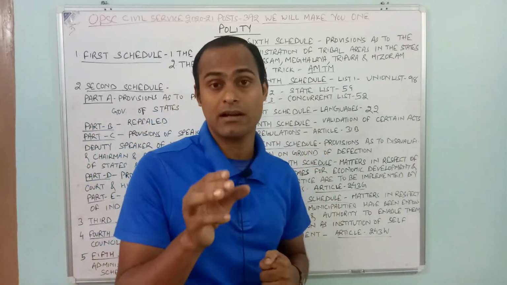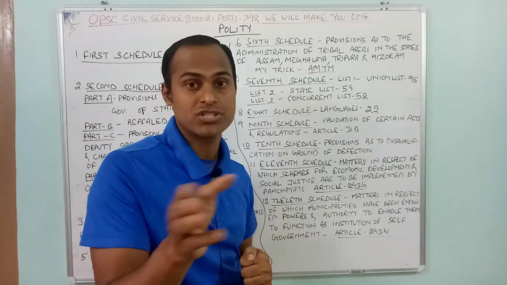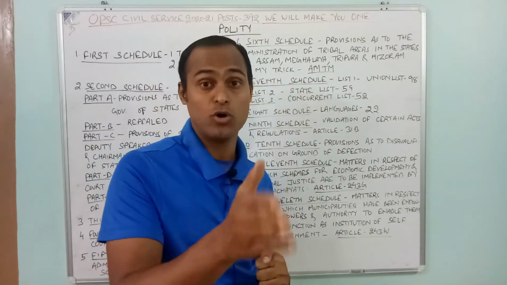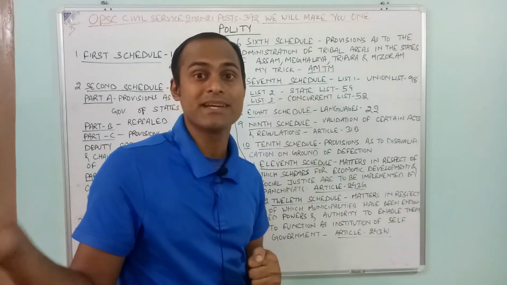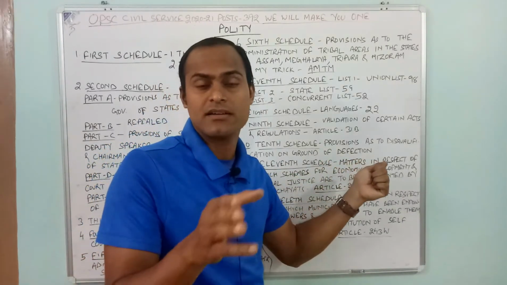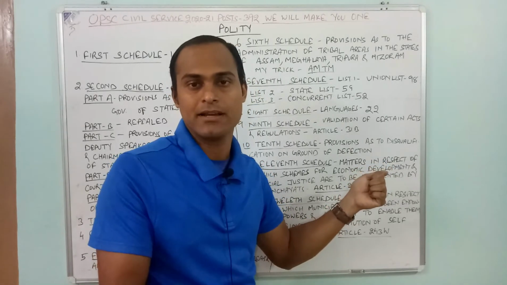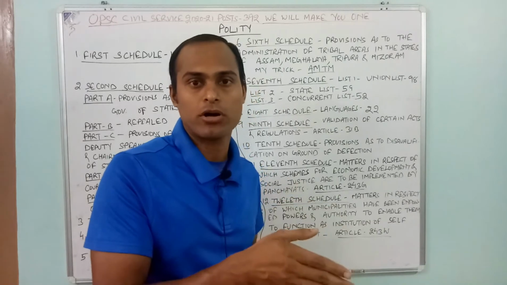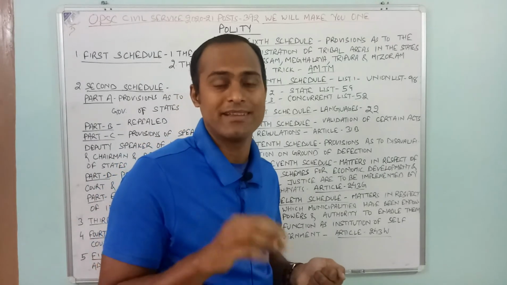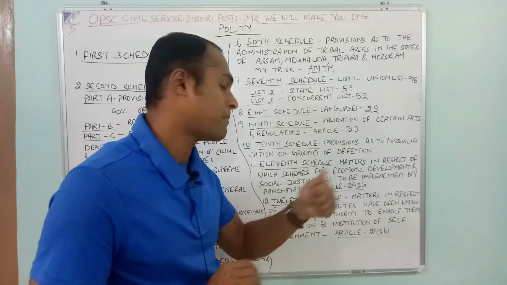Then the 10th schedule, as I mentioned, the Anti-Defection Law, the 52nd Constitutional Amendment Act, brought by the Rajiv Gandhi government, which allowed one-third breakaway, and later it was raised to two-thirds breakaway by the Vajpayee government. The 11th schedule, as mentioned, Narasimha Rao government, 73rd Constitutional Amendment Act, 29 subjects included for Panchayati Raj, bringing Gandhiji's vision of the village panchayat, the institution of self-governance, into reality. Then the 12th schedule is matters in respect of